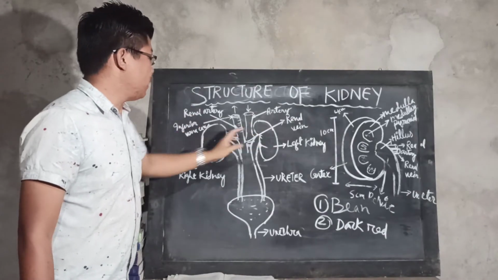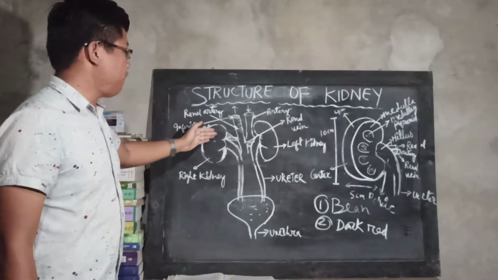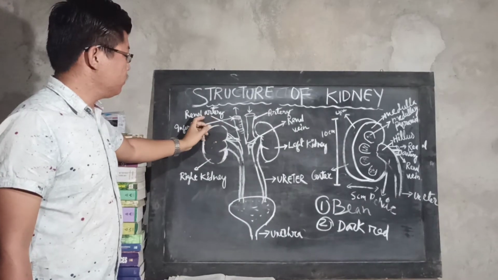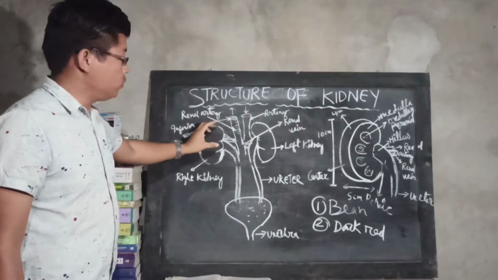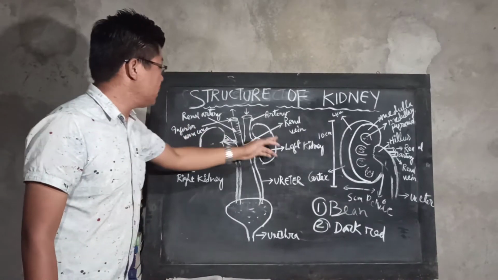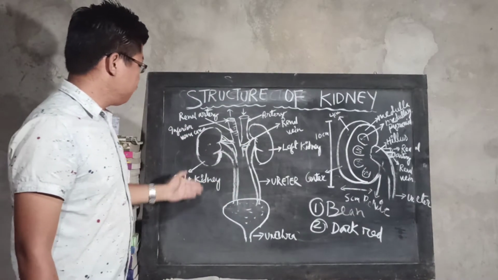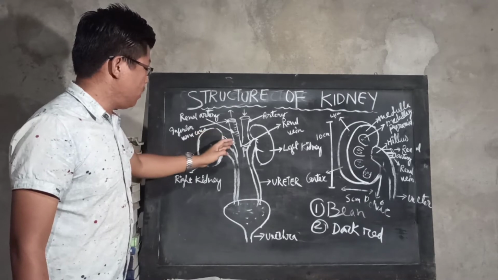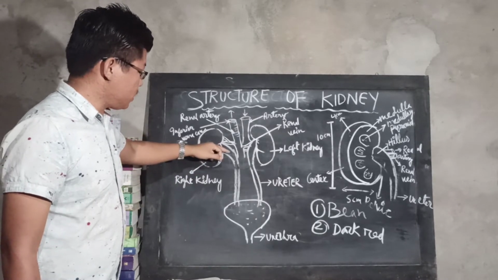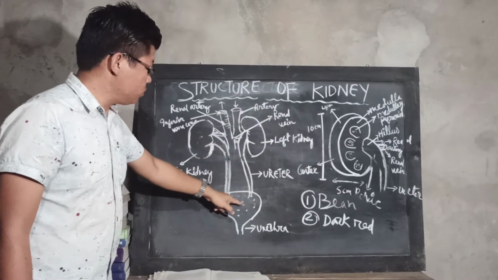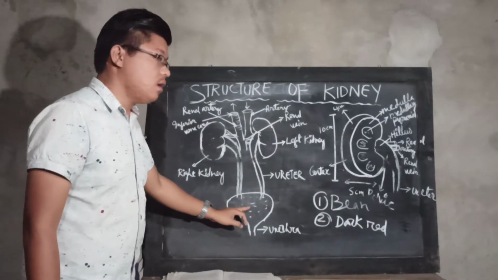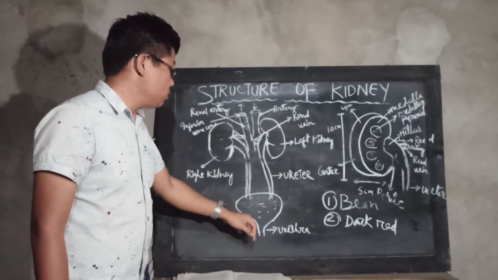We have the two kidneys, located at the anterior end of the dorsal side of the human body. We have the right kidney and the left kidney. After the filtration of the waste products and water, it will be transported through the ureter to the bladder, and from the bladder the waste water will be excreted out as urine through the urethra.